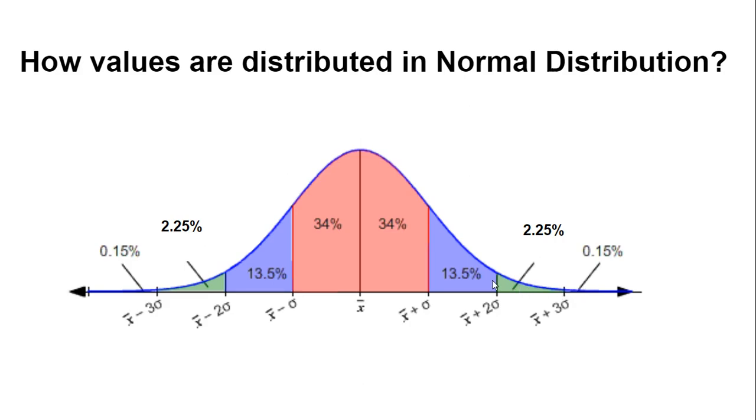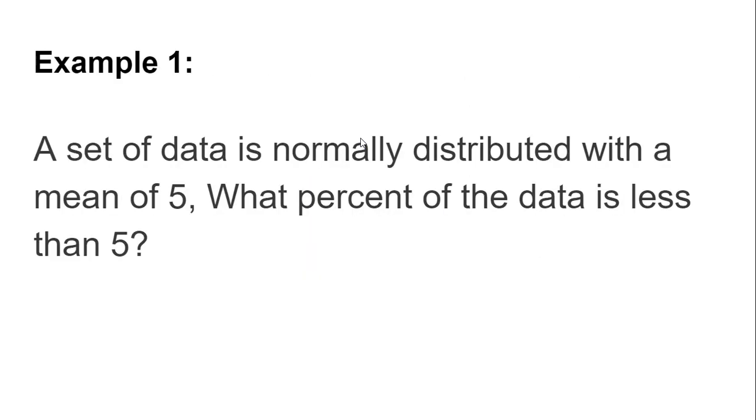So if we know what the standard deviation is and what the mean is, then we can estimate the area under the curve for any given normal distribution, and that can tell us a lot of things. Let us see some examples and see how these things will be helping us.